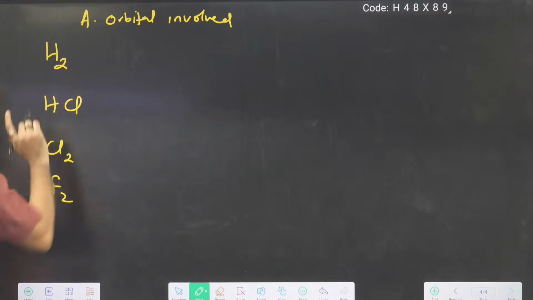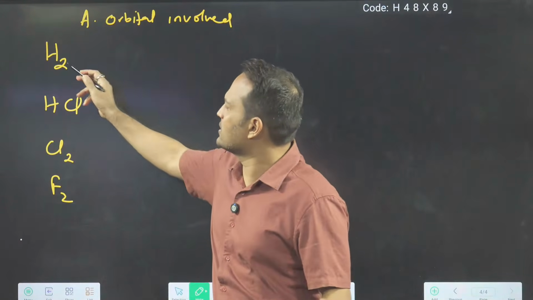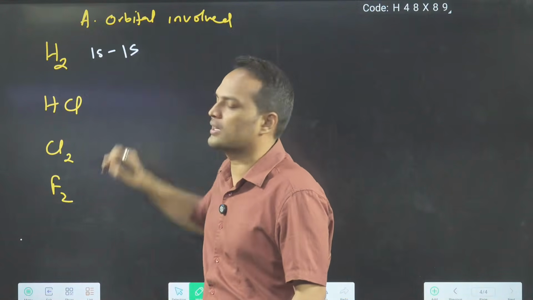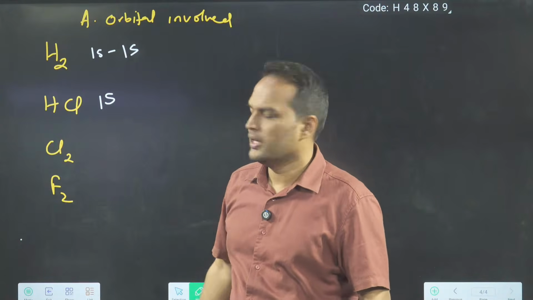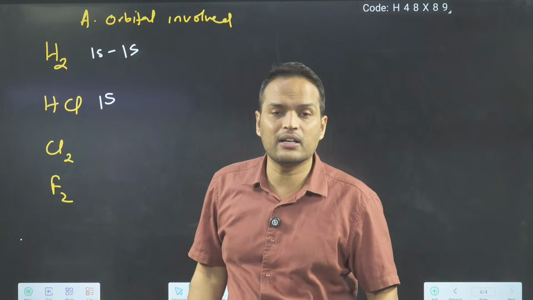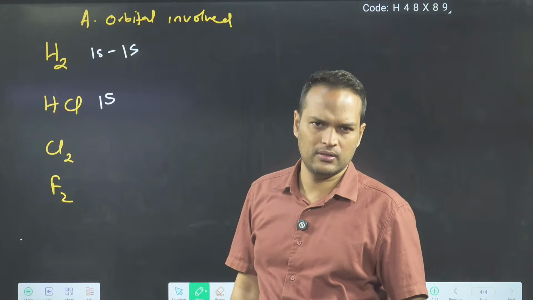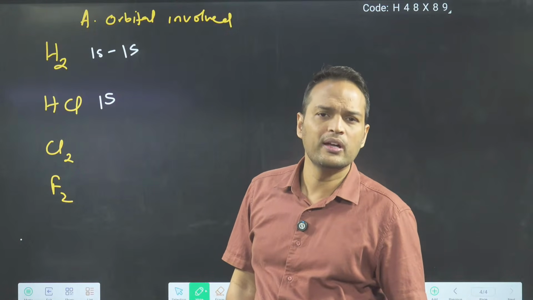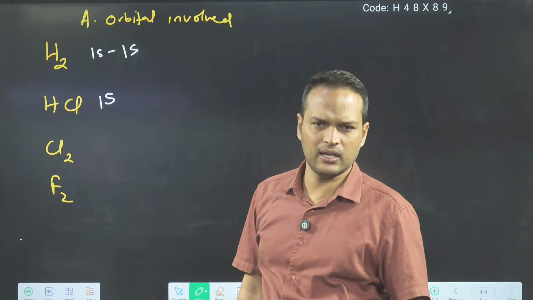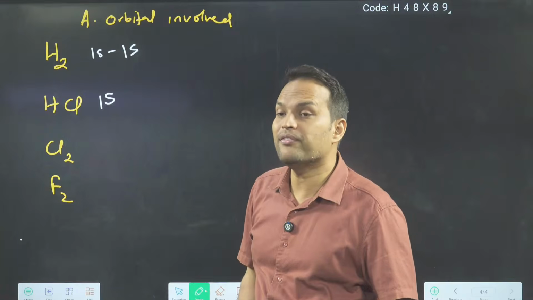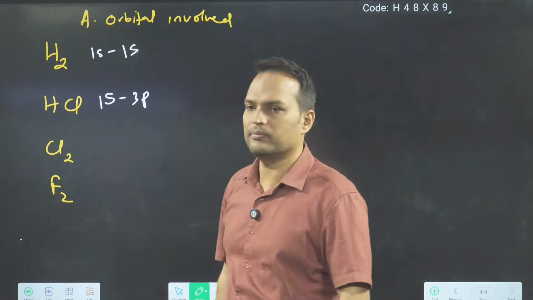Like hydrogen is there, so you have to take the valence orbital. Here we'll say, sir, only one, so 1s and 1s overlap takes place. HCl is there, that H you have already said 1s. In Cl case, when you write the configuration, 3s2, 3p5. Correct or not? 3p5 is having one unpaired electron. So here 1s, 3p.